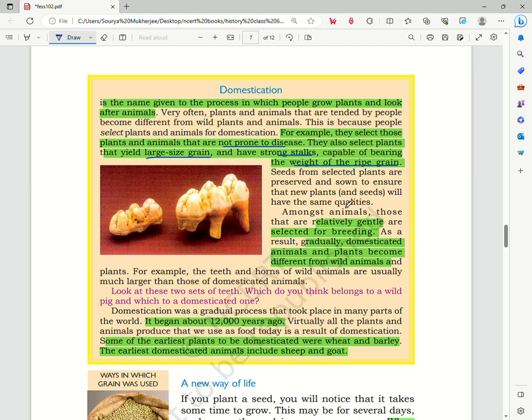And in the case of animals, relatively gentle animals were selected for breeding. So gradually, due to these traits becoming dominant in these domesticated animals, the domesticated ones became slowly different from their wild counterparts.